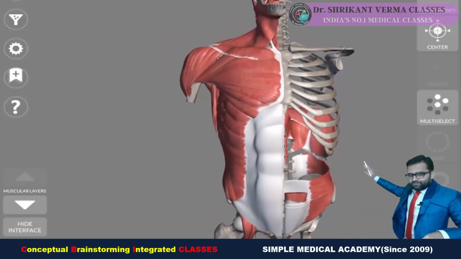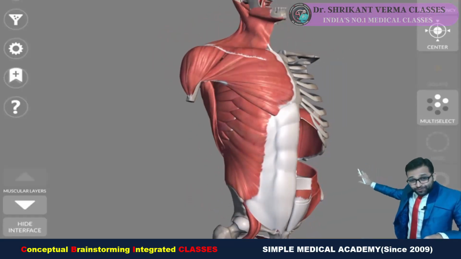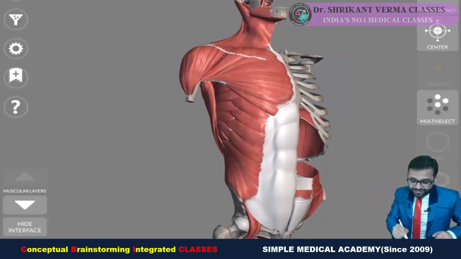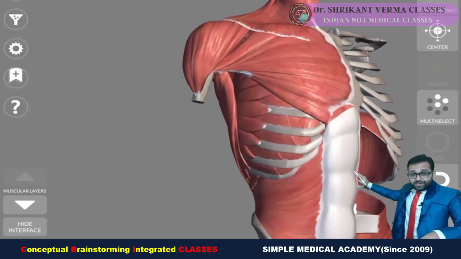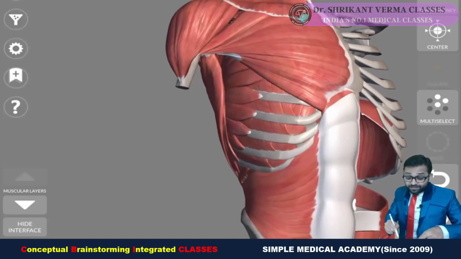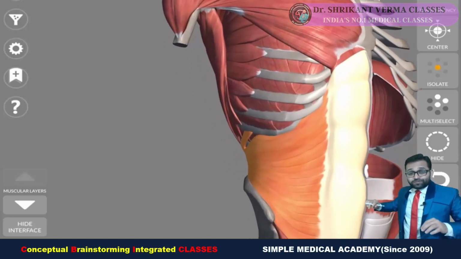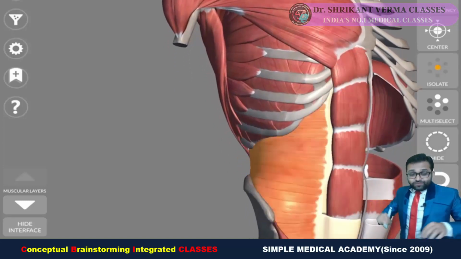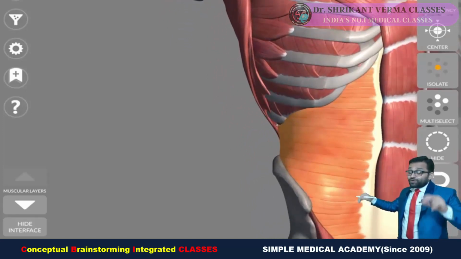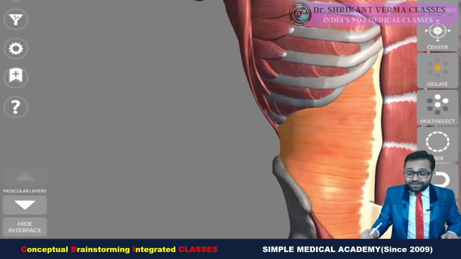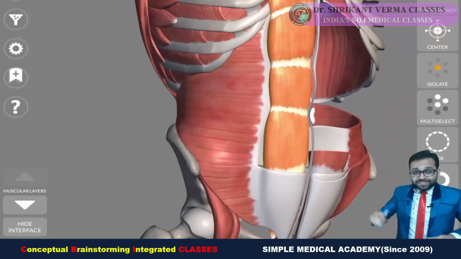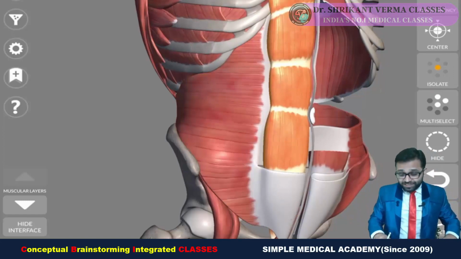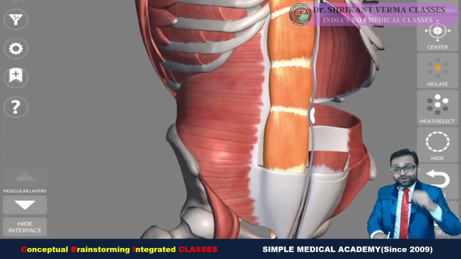When we do dissection, the first layer is skin, then superficial fascia, and deep fascia is absent. Then you will see the external oblique muscle. Can you see, this is the external oblique muscle? When we are dissecting, you can observe the internal muscle which is running obliquely. So this is the internal oblique muscle. And when you dissect, you will get another muscle which is running transversely. So between the second and third layer, between our internal oblique and transversus abdominis muscle, you will see the bunch of nerves. Another muscle seen here is the rectus abdominis muscle covered with the rectus sheath.